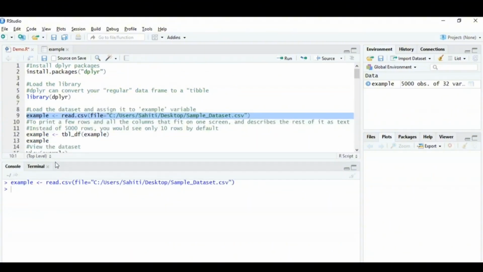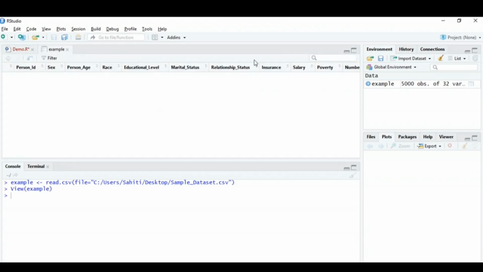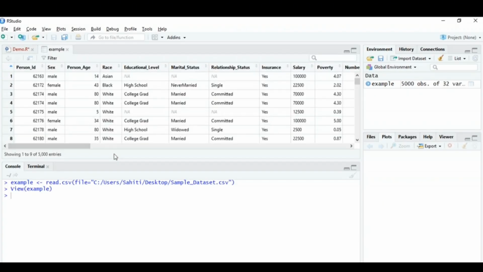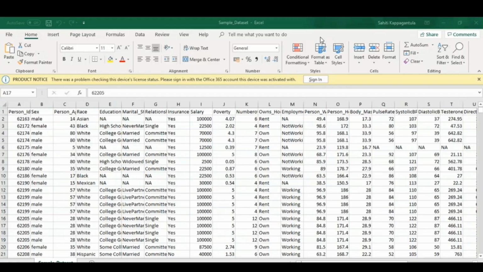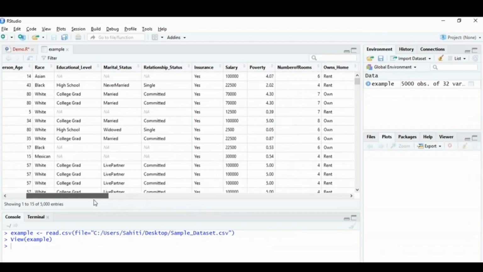and you can see that this particular command has got executed. Now if you just want to view the dataset, what you can simply do is you can just use the command View(example), and then you can click on run, and you can see that your complete dataset, that is basically your sample dataset which was present over here, has got imported into the RStudio where you can perform various analysis functions, right?